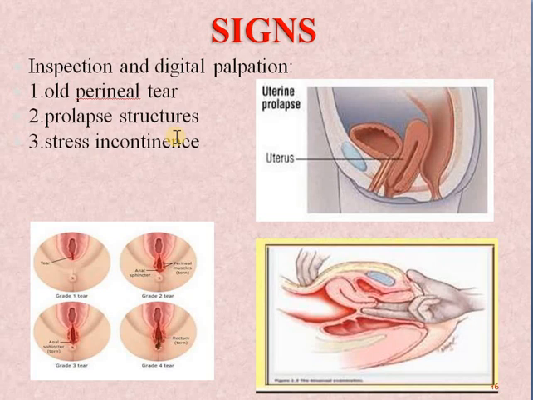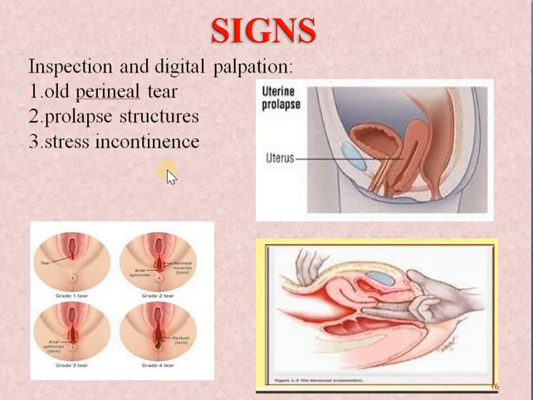So if while coughing there is wetness and we can see the watery discharge, then it is clear that this is the complaint of stress incontinence, and evaluating further we can see any kind of cystocele, urethrocele or cystourethrocele both.